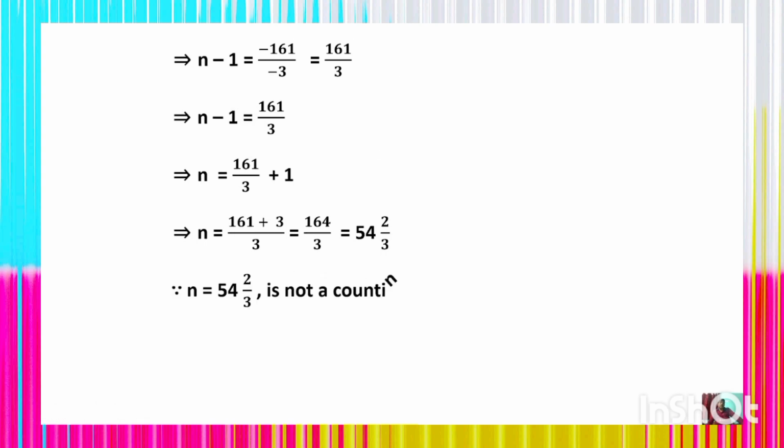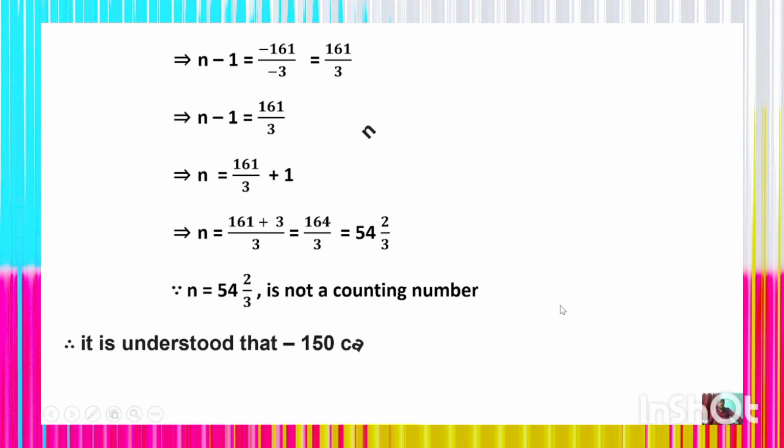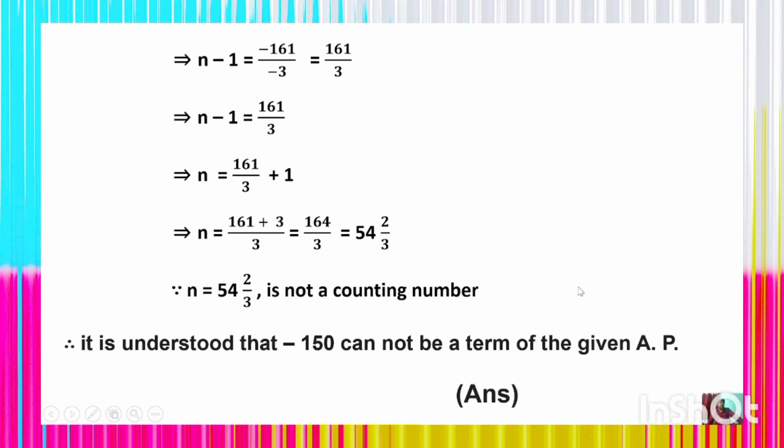Since n is equal to 54 whole 2 by 3 is not a counting number, and the number of terms, all of you know, is always a natural number, it is clearly understood that minus 150 cannot be a term of the given AP. This is a most important, vital, fundamental problem for you, and it mostly used to come in your CBSE board paper. I hope you will follow it.